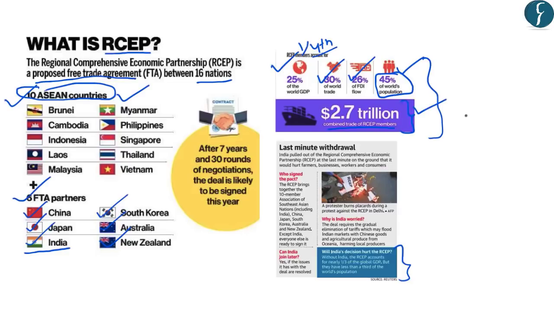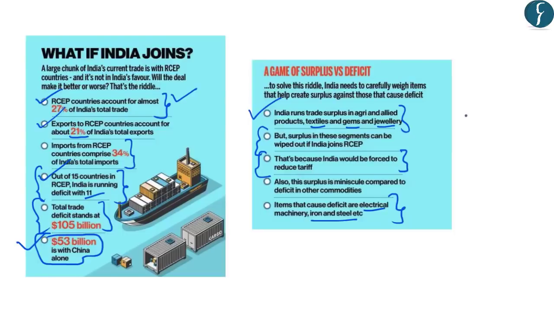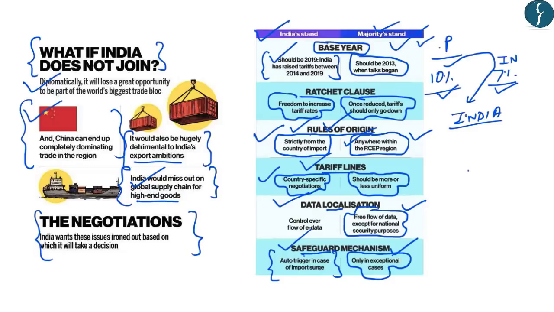So in this article, we have understood what is RCEP and what was the economic importance of RCEP for the global economy. After this, we looked at the trade deficit of India with various RCEP countries and what would have happened to India's exports and imports if India chose to join this RCEP. Further, what are the likely economic and diplomatic impacts if India does not join this RCEP?